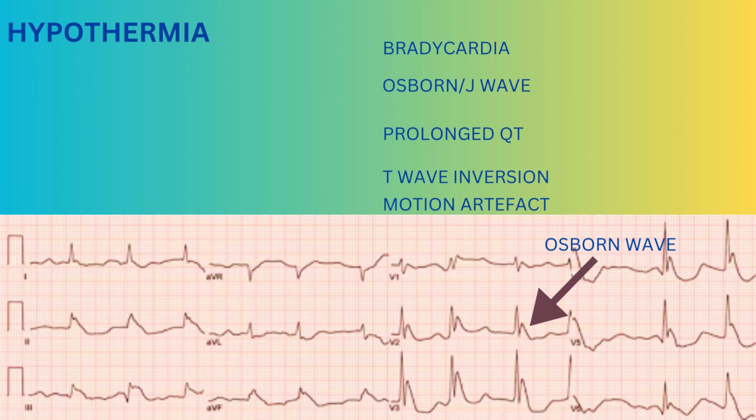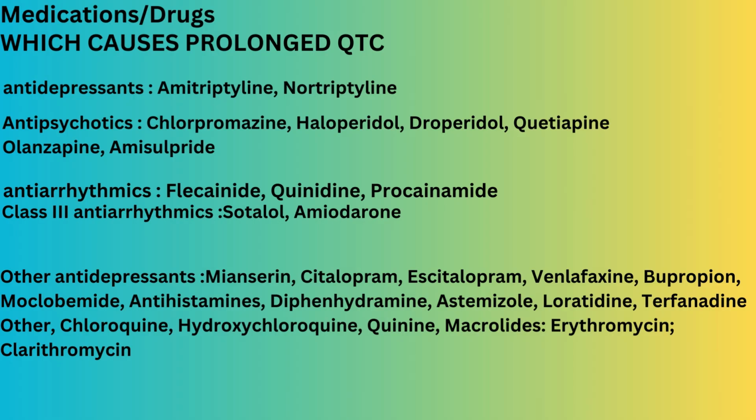In medications, antidepressants like amitriptyline, nortriptyline, citalopram, escitalopram, antipsychotics like haloperidol, droperidol, quetiapine, olanzapine, amisulpride, antiarrhythmic drugs like flecainide, quinidine, procainamide, sotalol, amiodarone, antihistamines like loratadine, and antibiotics like erythromycin or clarithromycin can also cause prolonged QT interval.